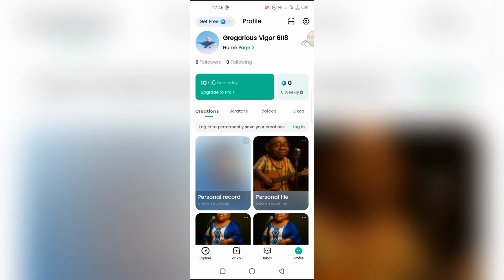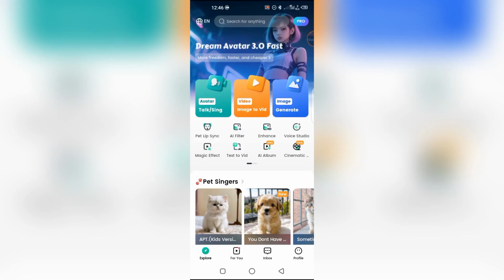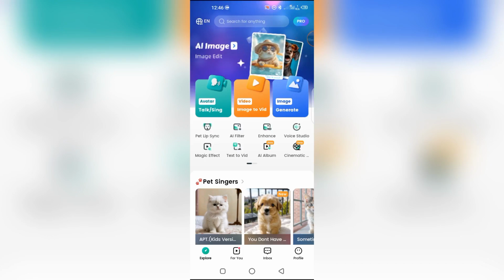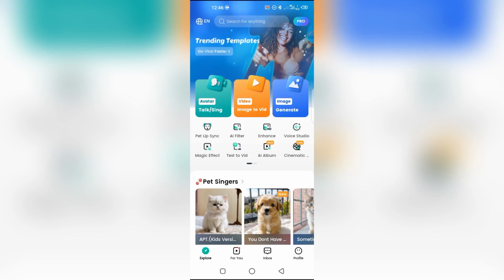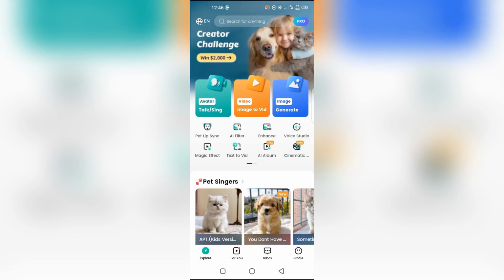Remember what I said, you must animate before you bring it in. You must animate it before you bring it in, and you use talk and sing, not image to video. Okay, image to video will just make the image talk, and the hand movements will not be there. But with talk and sing, we take an already animated image. That means it will take a video and add lip sync to the character in the video.